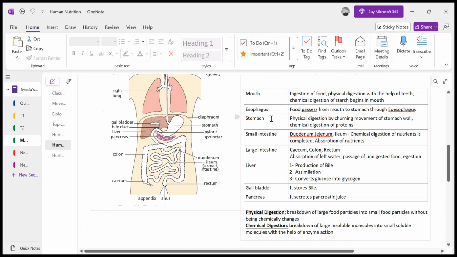The next part is the stomach. The stomach is a muscular organ in which food stays for a while. Whenever we eat food, it stays for a while. There are two sphincters, which you can also call valves, that are closed so that food stays for a longer period of time in the stomach.